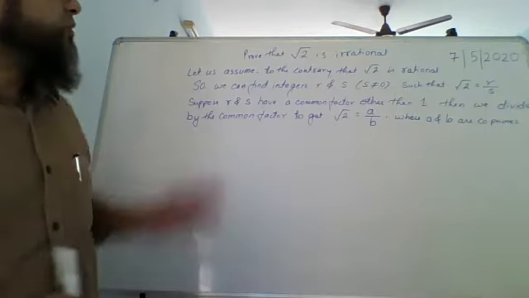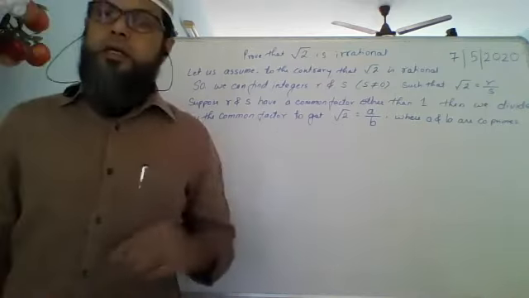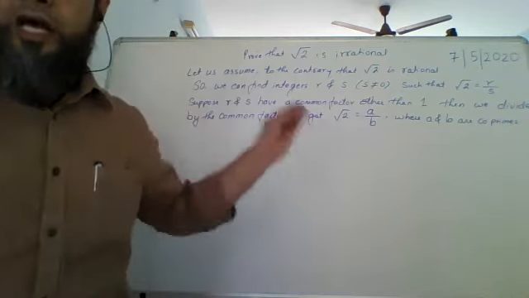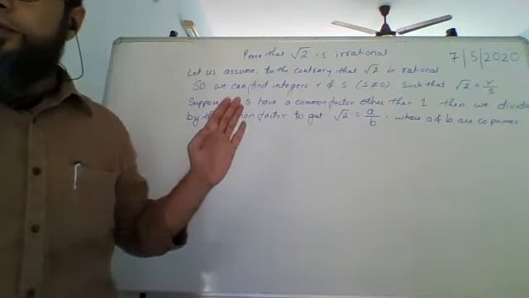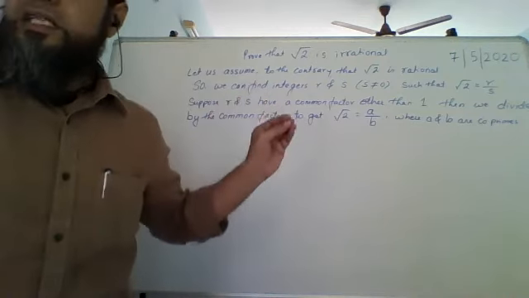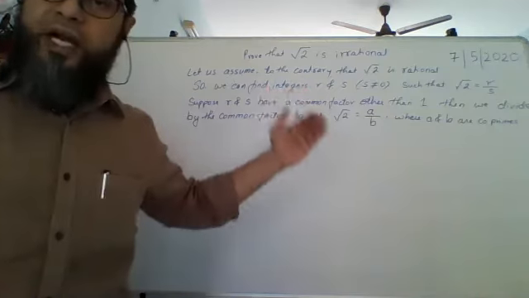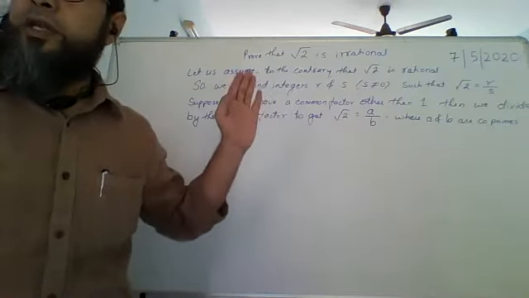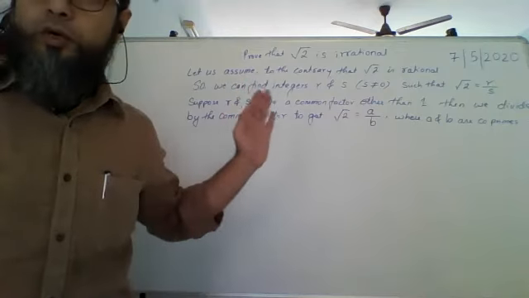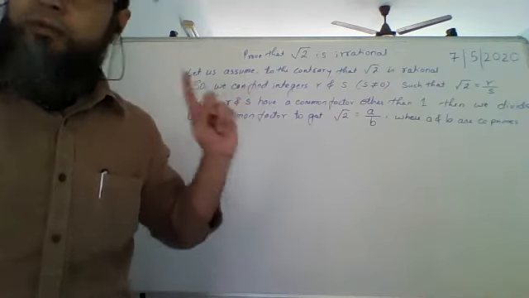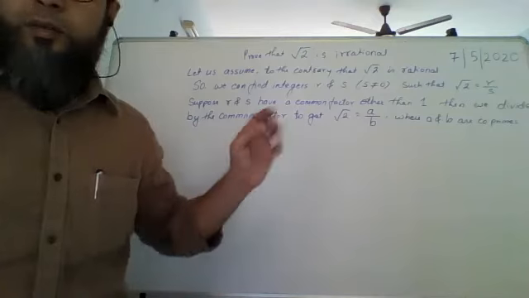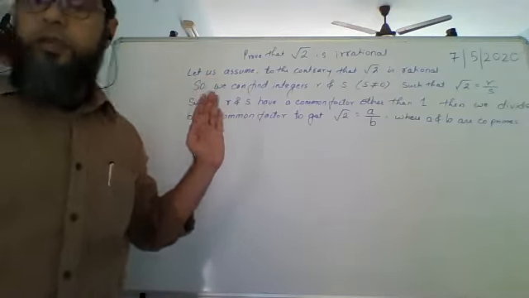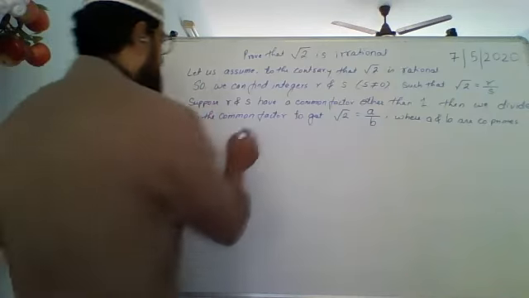This is very basic. We have said, let us assume it is a rational number. If it is rational, it can be written as P upon Q form or R upon S form, where S is not equal to 0. If R and S have something in common, divide by that common factor. So that common factor is removed. Now nothing is common. So it is A upon B. Root 2 equals A upon B, where A and B have nothing in common. That means they are co-primes. Till here clear?